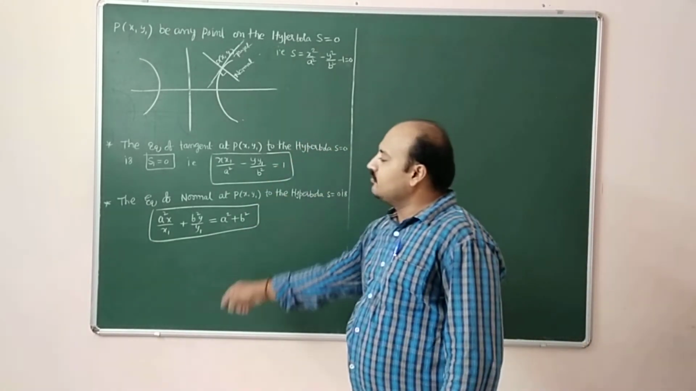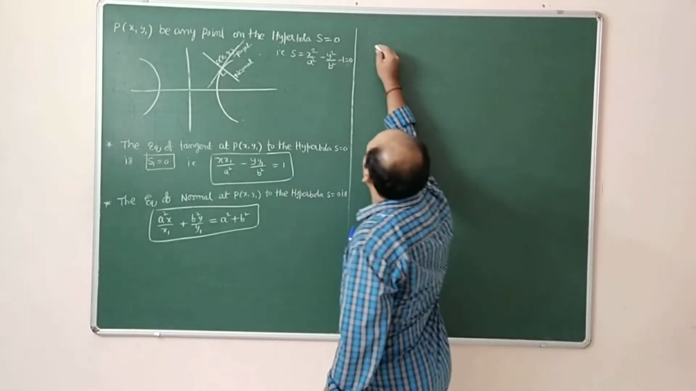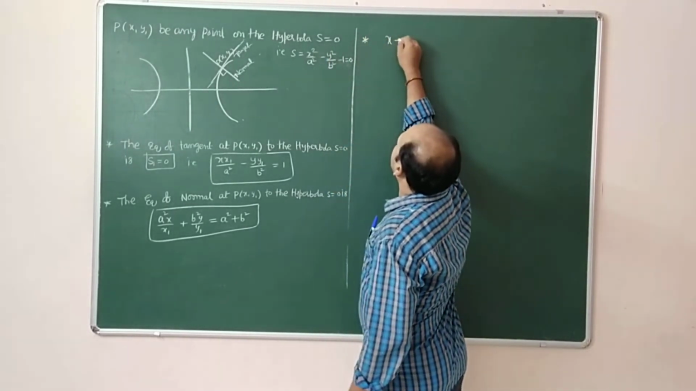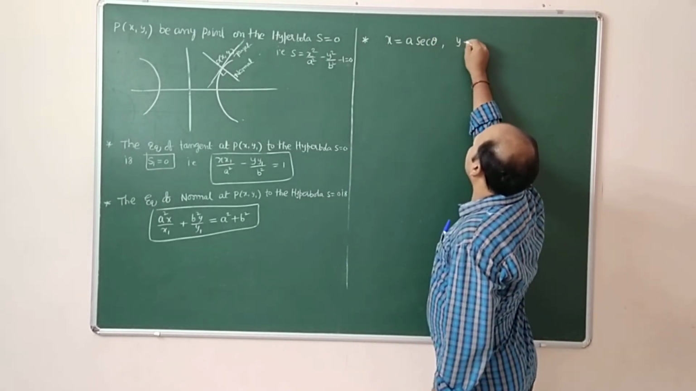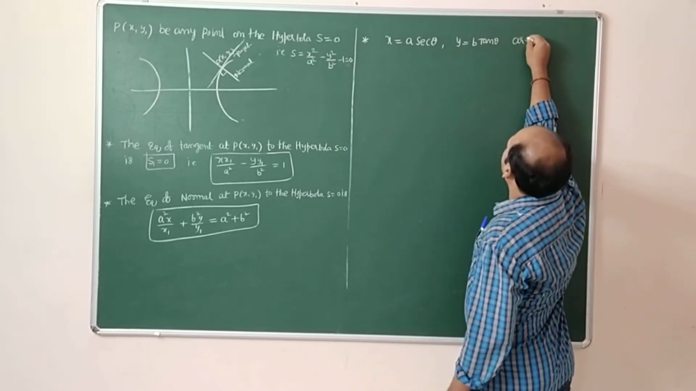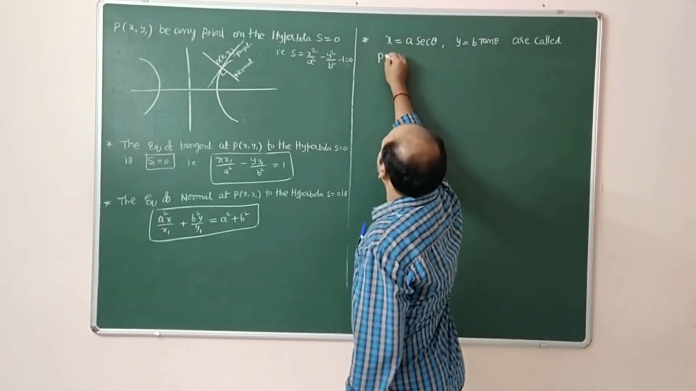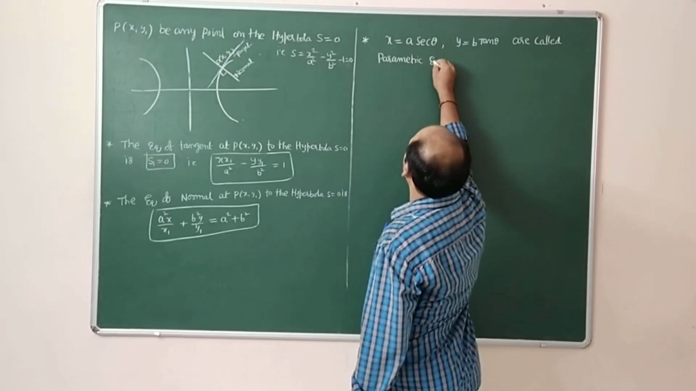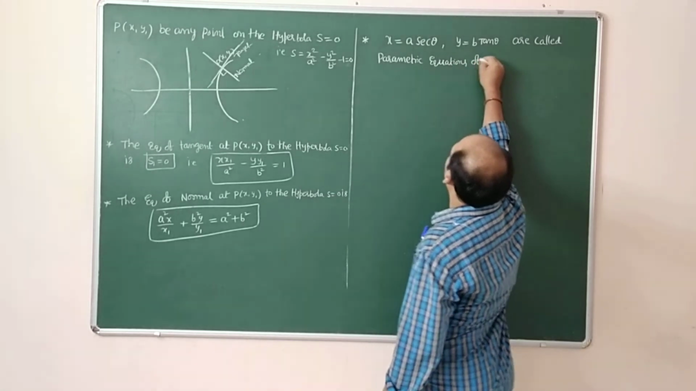After knowing this information, we need to discuss the parametric equations. What are the parametric equations? x is equal to a secant theta and y is equal to b tan theta are called parametric equations of hyperbola.